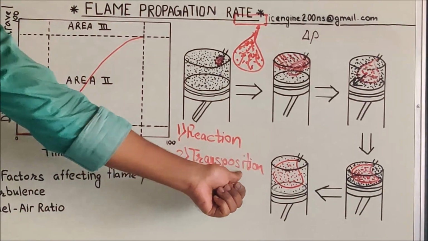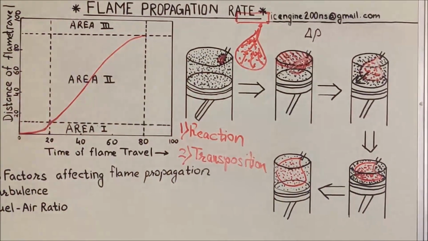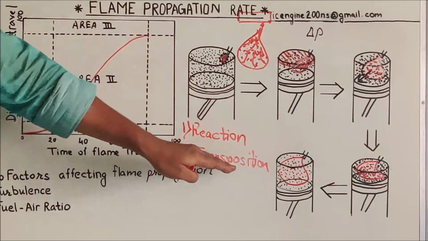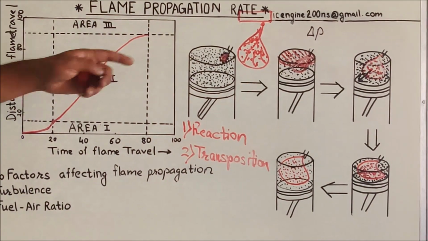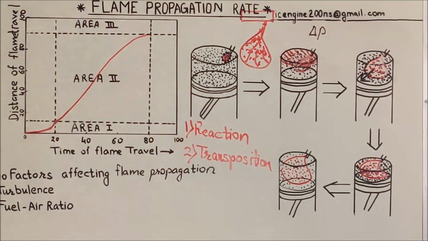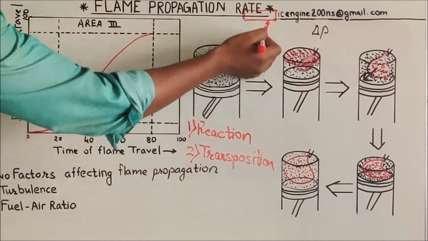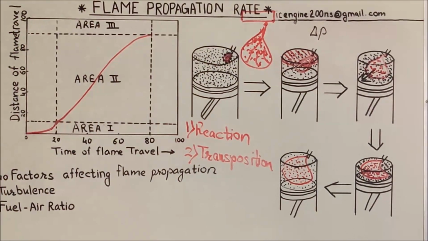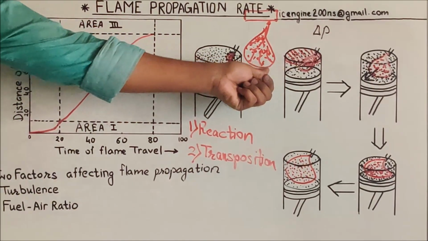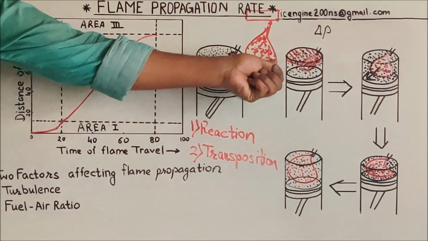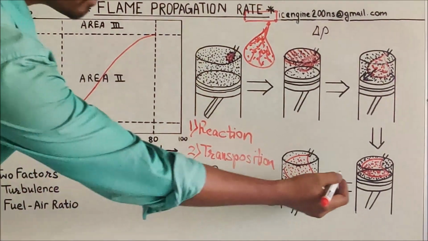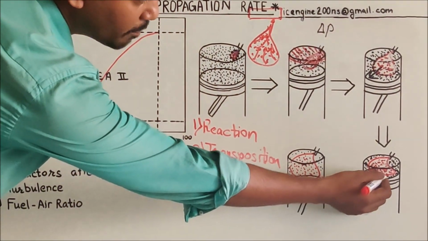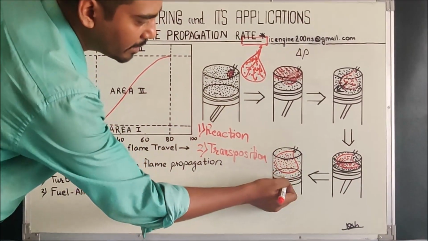So transposition rate, second factor, is getting affected. But because of reduced transposition rate, flame travel is going to reduce. And when we talk about reaction rate, as the burnt particles are moving away from the flame travel, the reaction rate at the frontal surface or the flame front is going to reduce. Also, due to this, the unburnt particles present around are decreasing now.